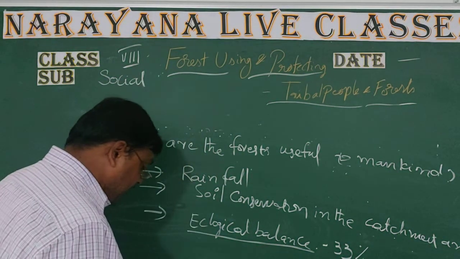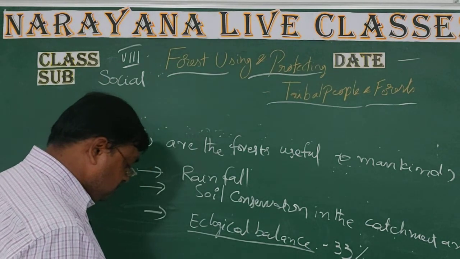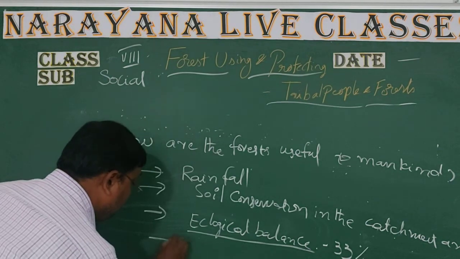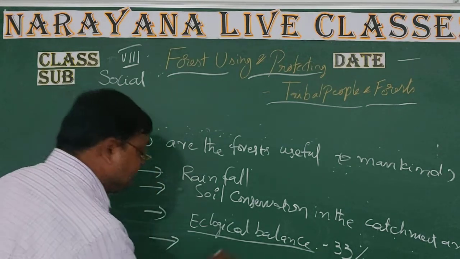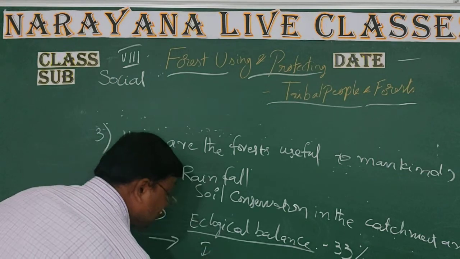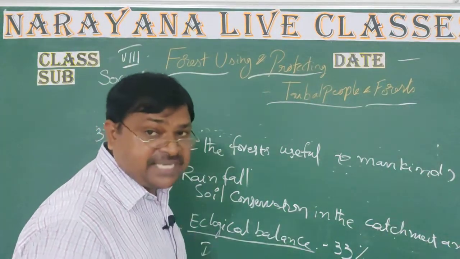And then the third one is that most of the industries, especially the forest based industries, are there. Children, here the main thing is forest based industries.